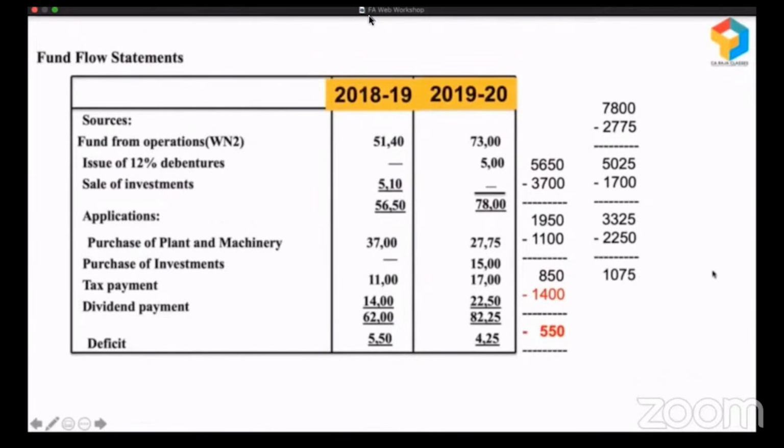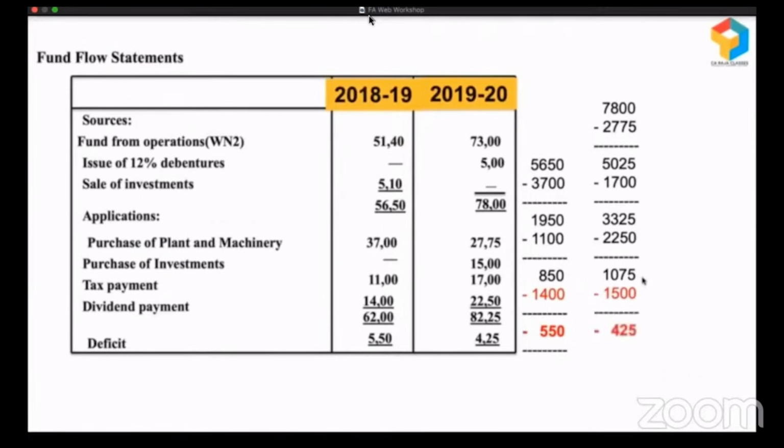At this point, they should have put a brake. But they went and purchased an investment of 1,500. When they are left with funds of only 1,075, this is the grave mistake which they should not have committed. 1,075 is the surplus, and 1,500 went to an investment not in their business. They have purchased some shares or stocks of some other company, by using whose money?